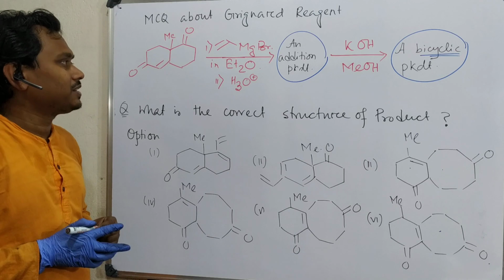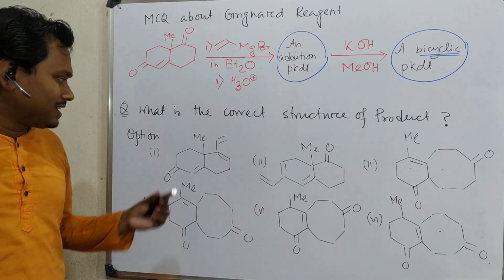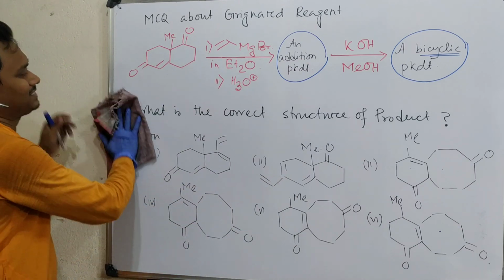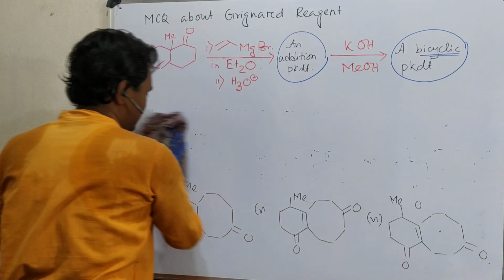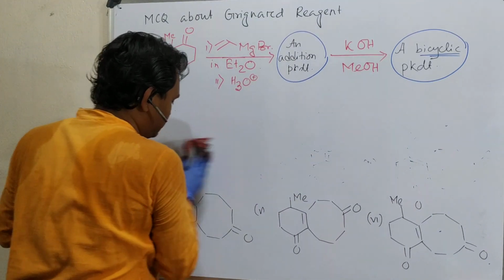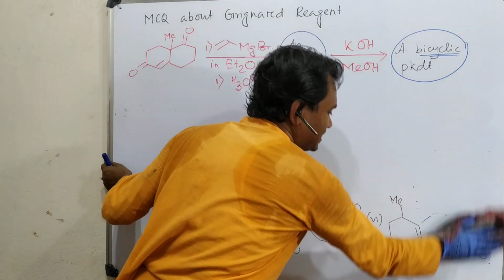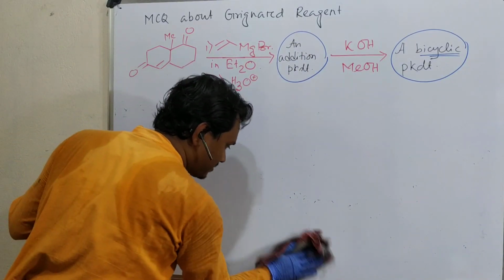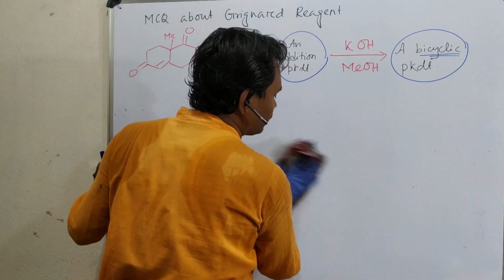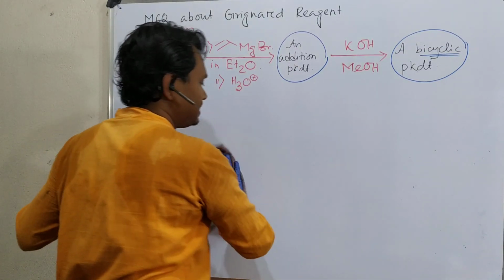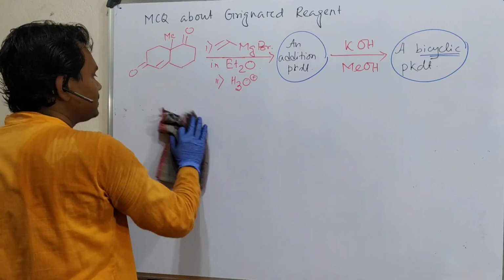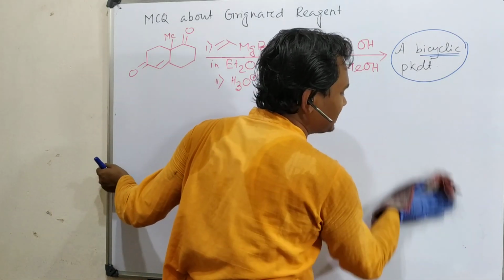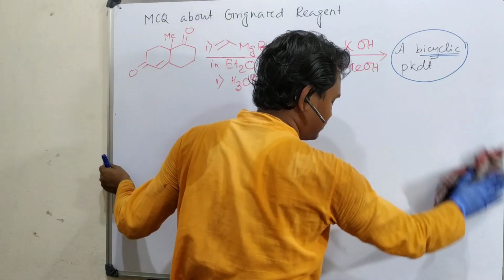First let me explain why this happens or not. Why this does not happen you can understand based on simple logic. Let me clean and show you. By the way, the first two options you can eliminate based on one question's answer: is Grignard reagent a harder nucleophile or a softer nucleophile? If you can answer this and look at this molecule, you can eliminate those two options. The later 4 options will come step by step.